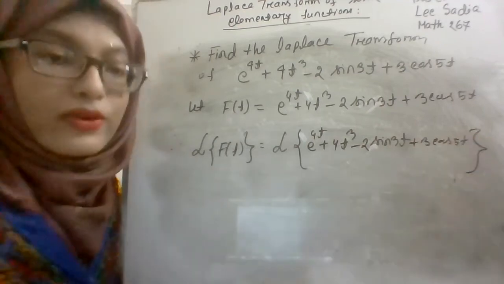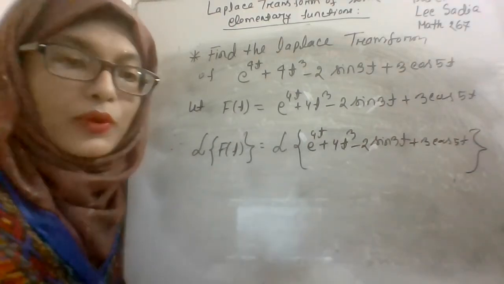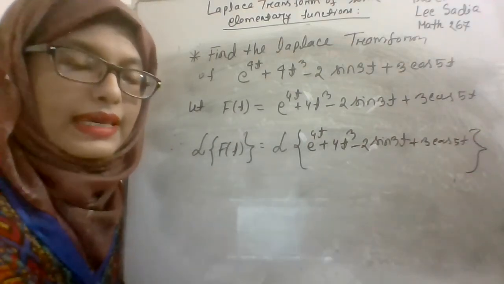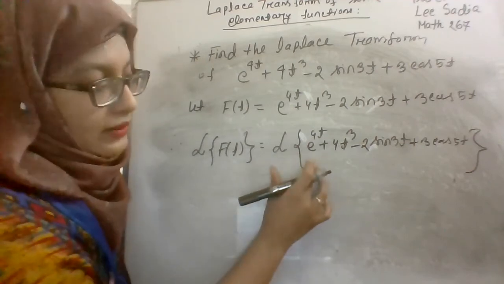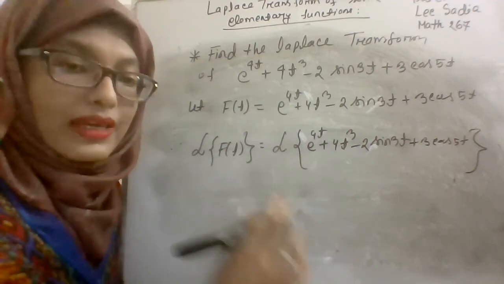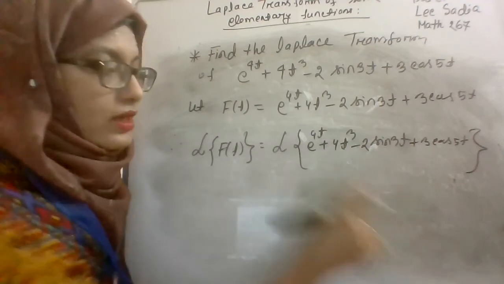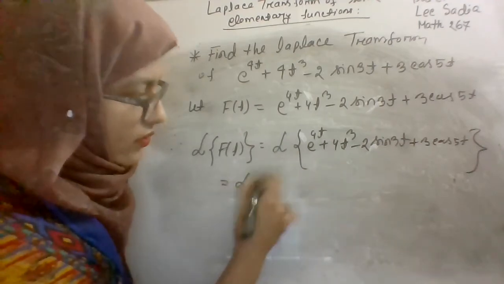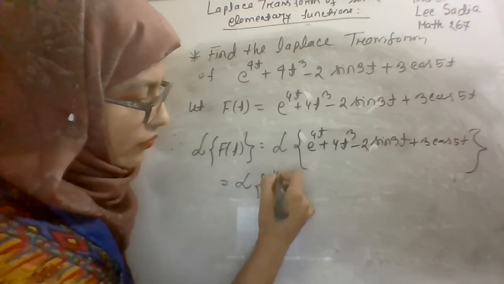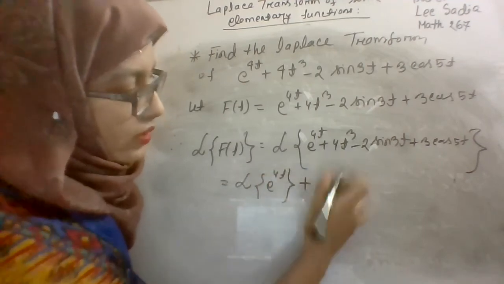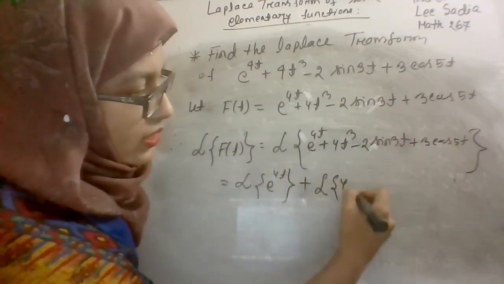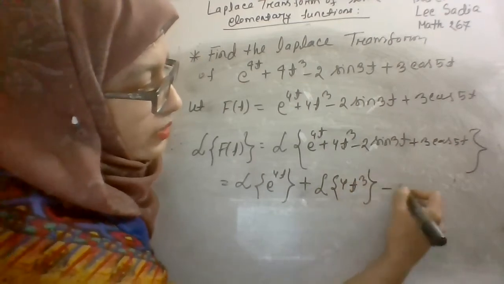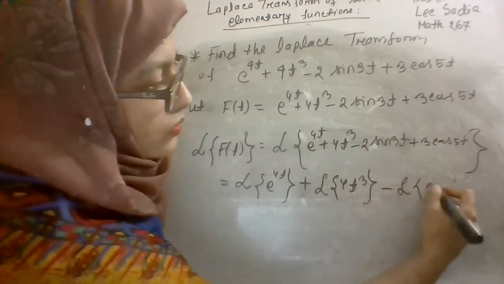When your function is a summation of some terms, you have to find the Laplace transform of each term individually. So we will find the Laplace transform of the first term, e to the power 4t. For the second one, it will be the Laplace transform of 4t cube. Similarly, the Laplace transform of 2 sine 3t.